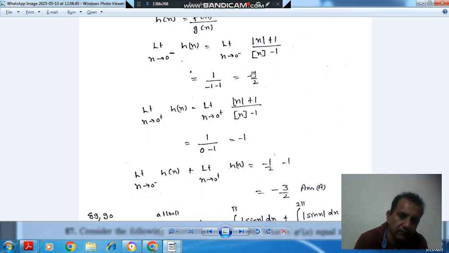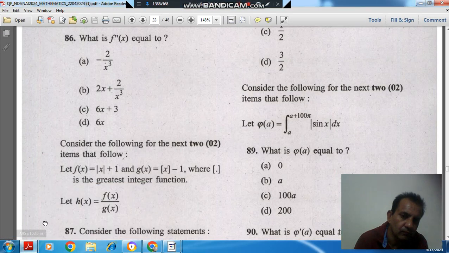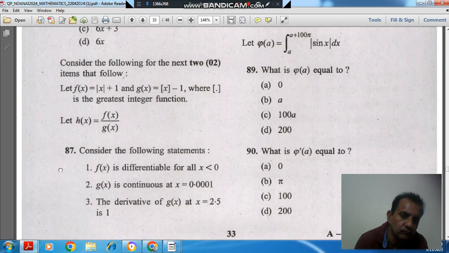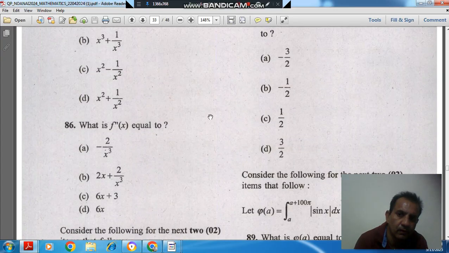The summation of these two is minus 1 minus 1 minus 1 as computed, so the answer is option A.